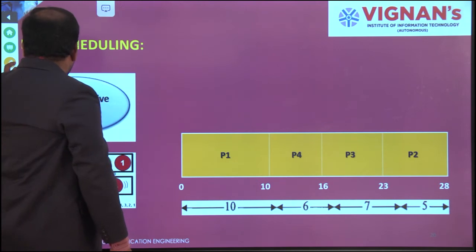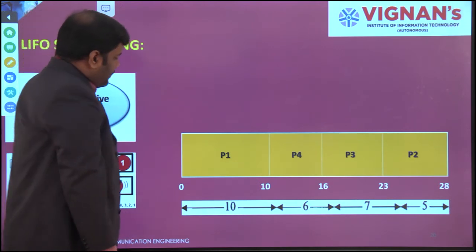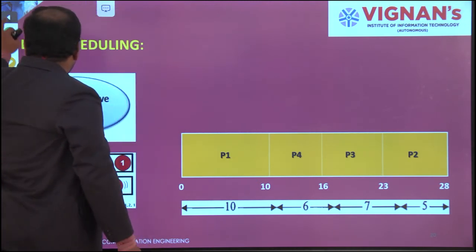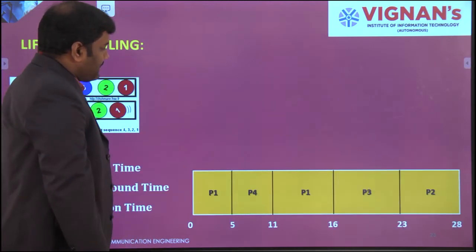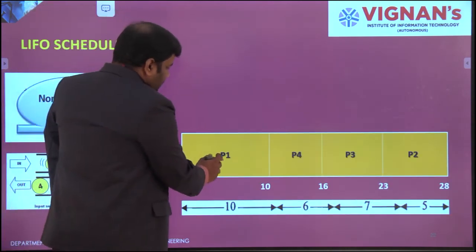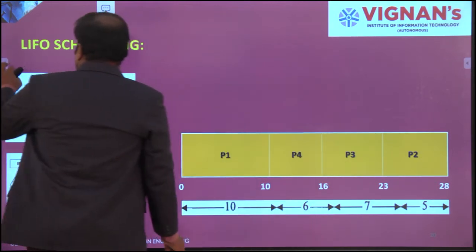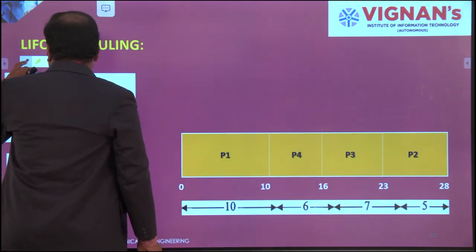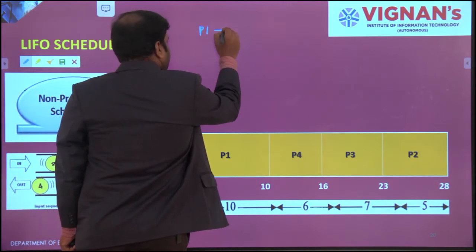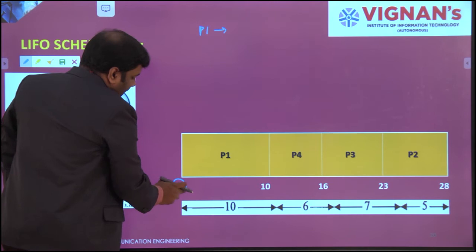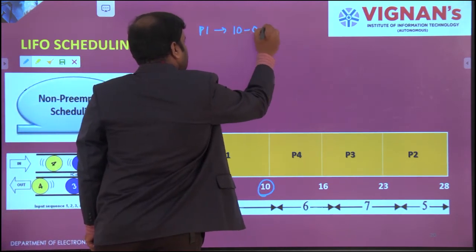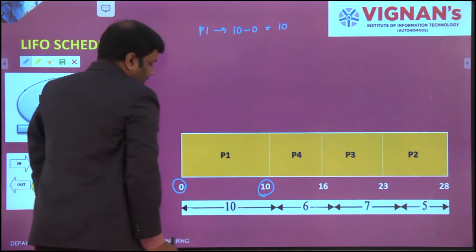Right, here I have one scheduling algorithm, with P1, P4, P3, P2, but I think you will get confused over here like this. So directly we will start over here itself. How many processes do you have? P1, P4, P3 and P2. Just calculate the time slots, how much you are giving. P1, how much time is it operating? Starting time is 0, ending time is 10. So that is 10 minus 0, which is 10 seconds, right?